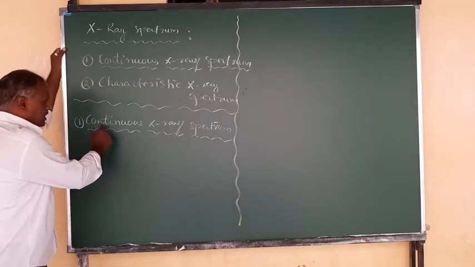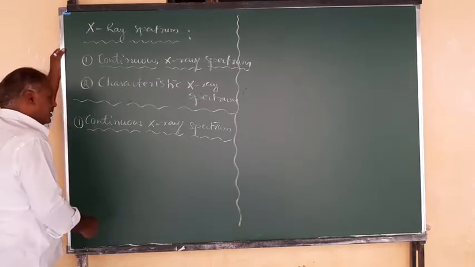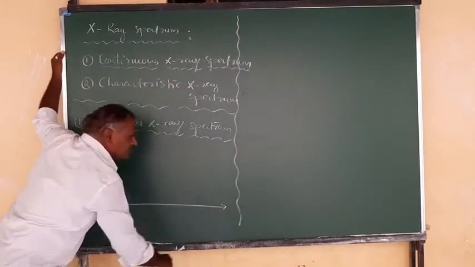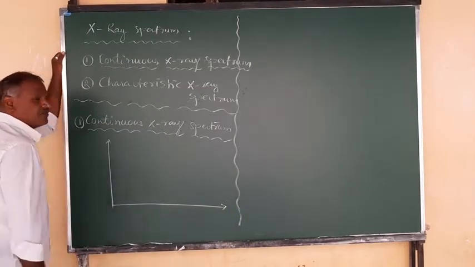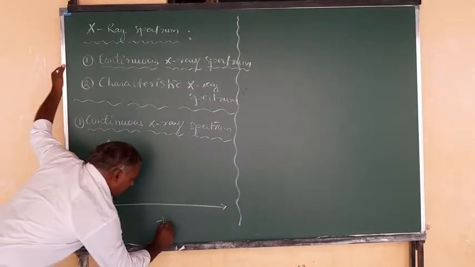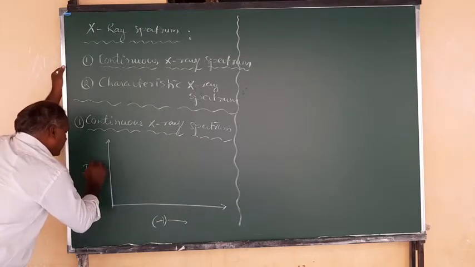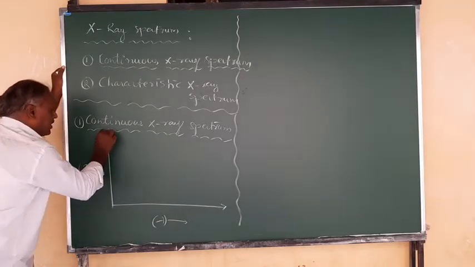This continuous X-ray spectrum can be studied by drawing a graph between intensity of X-rays and wavelength.